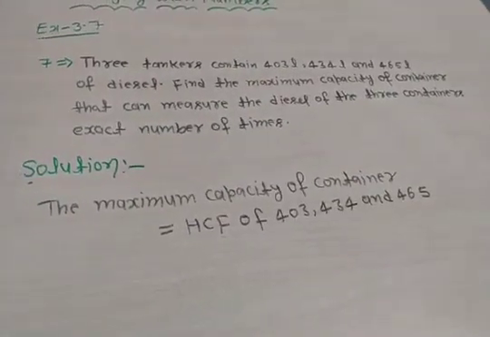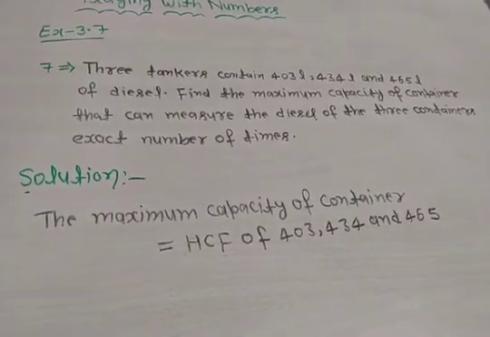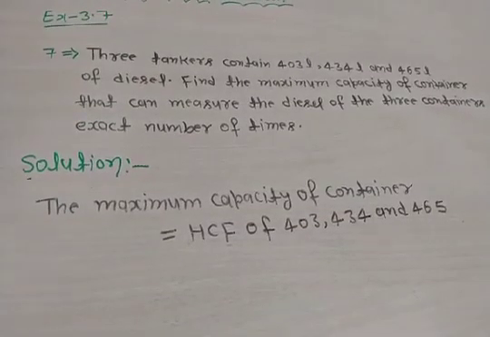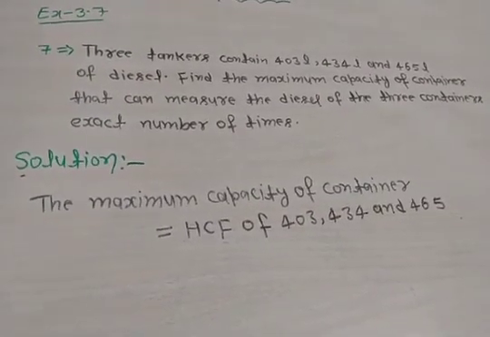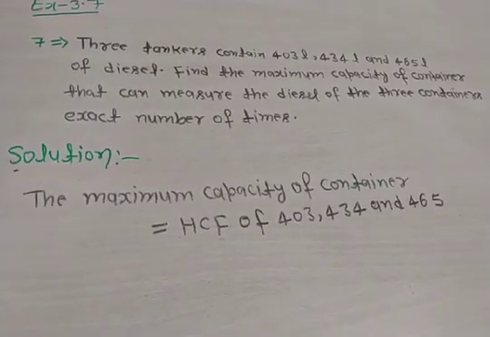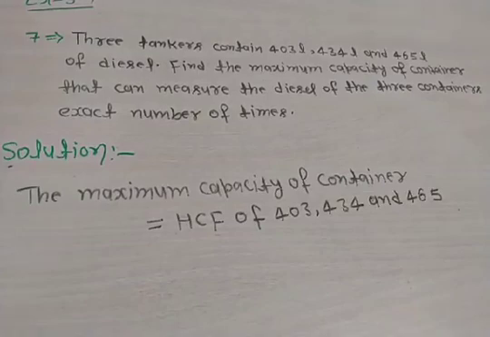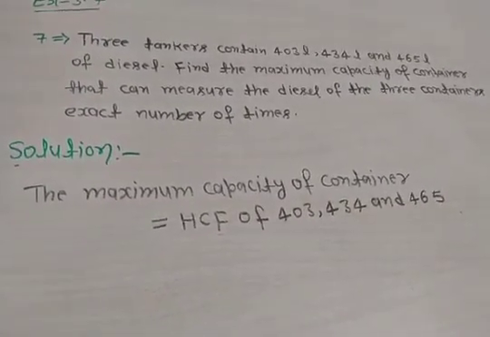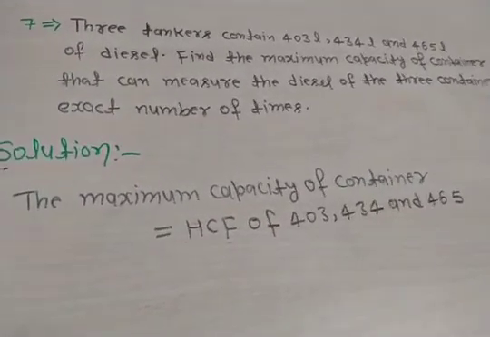Here is the solution. The maximum capacity of the container: you find the HCF of 403, 434 and 465. You find the HCF by the factorization method.